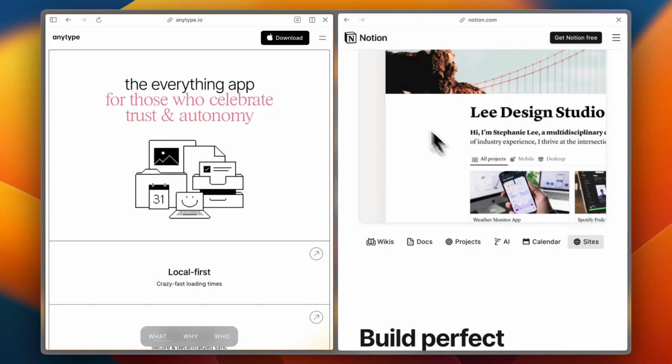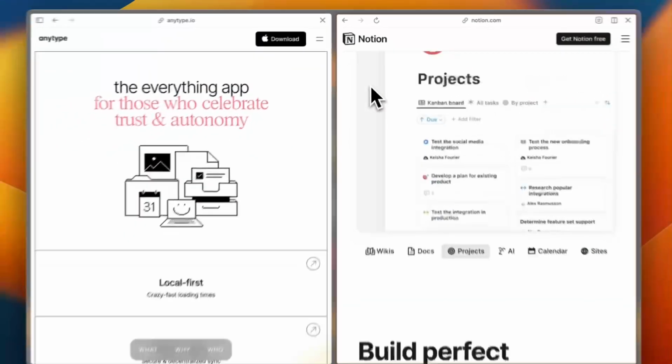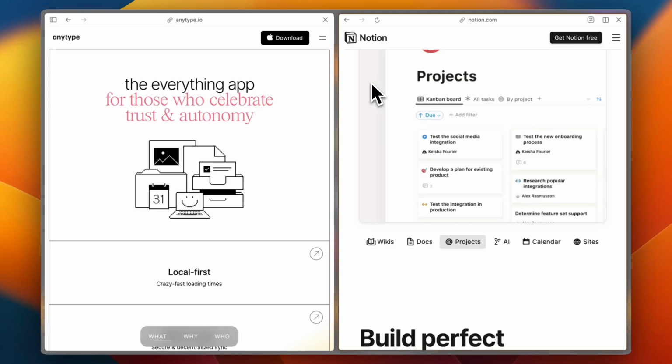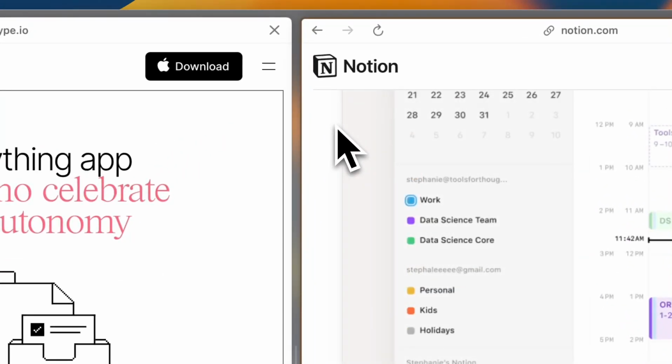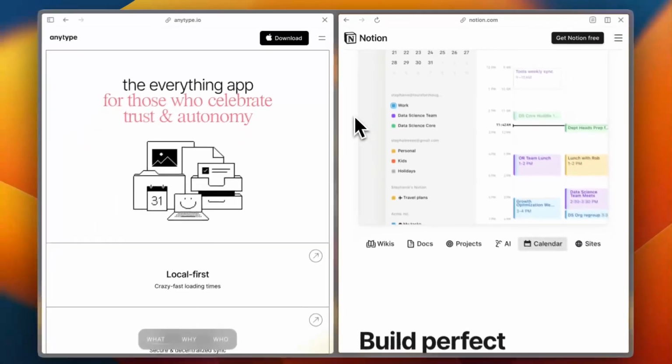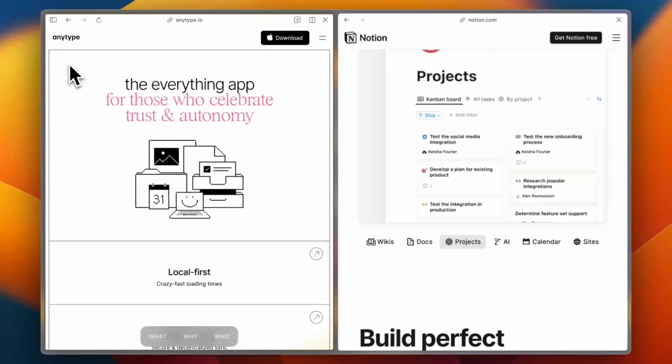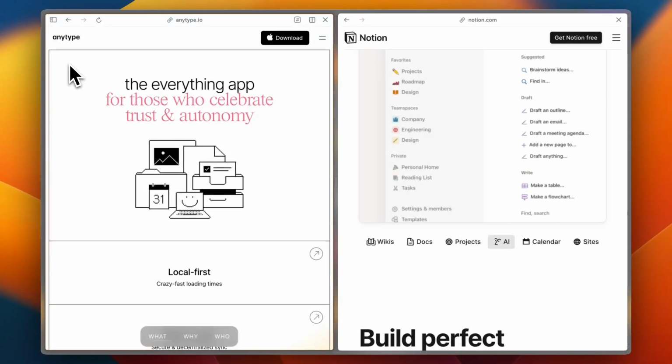You want to talk ease of use? Notion wins. More intuitive and way better onboarding. Features and customization? Notion wins again. It's more flexible for teams and workflow building. Anytype has powerful features, but it's more for solo thinkers who love structure.